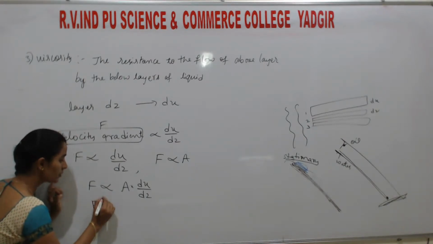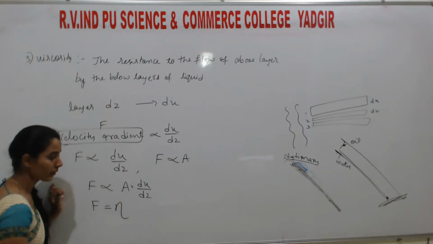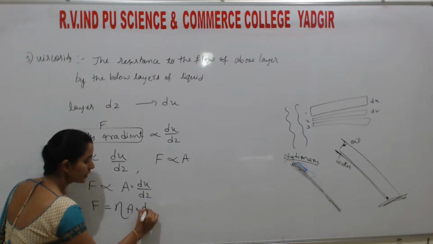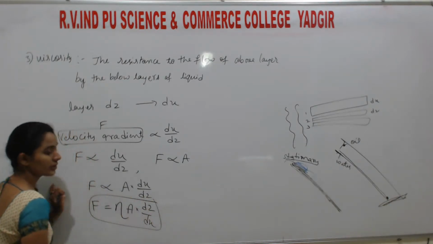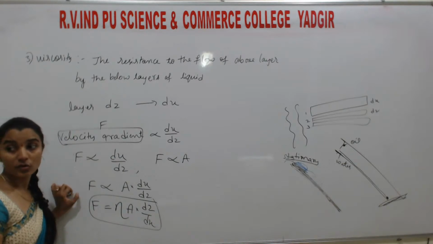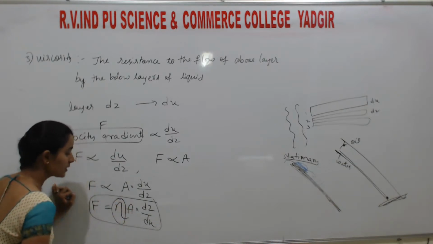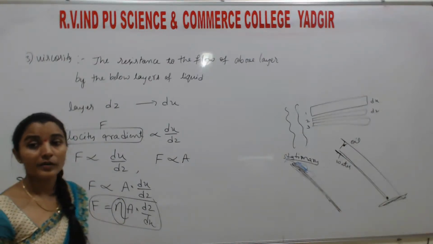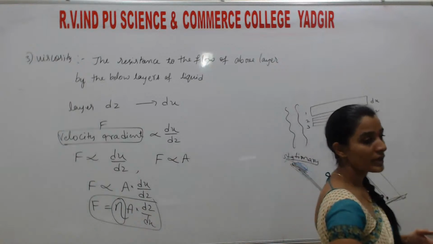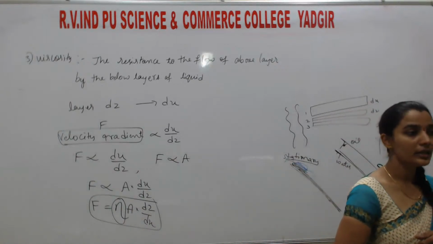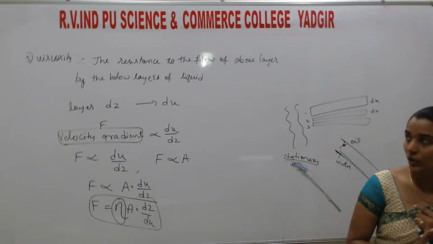Next, to remove this proportionality, we can add eta. It is written in this manner: F equals eta into A into du by dz. This is the equation for the viscous force. Understand? This eta is called the velocity gradient constant. So students, in all this, you have to remember only one thing.